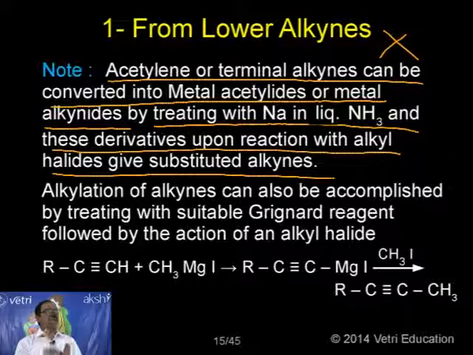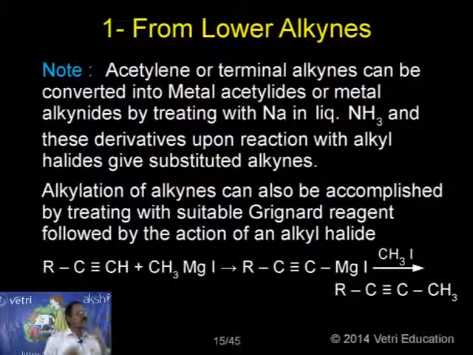So to convert a lower member to a higher member, the alkyne must have a terminal CH. That is the most important condition. If it does not have a terminal CH, you cannot convert. So that is the first condition.